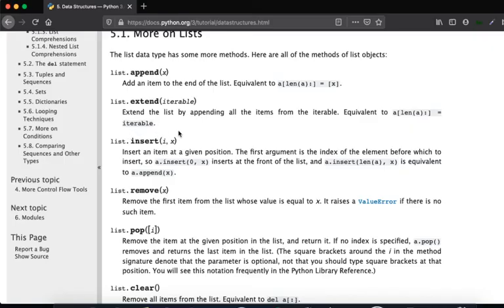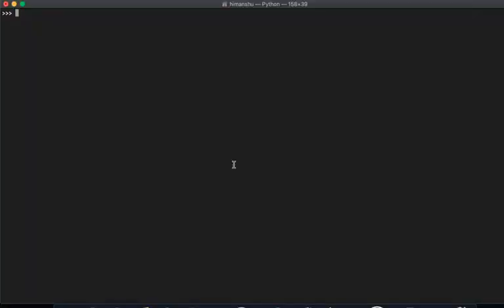Now the next one is insert. The name itself says insert an item at a given position. So let's get back to our fruits list. Here is this number of items, and this can be a big list.